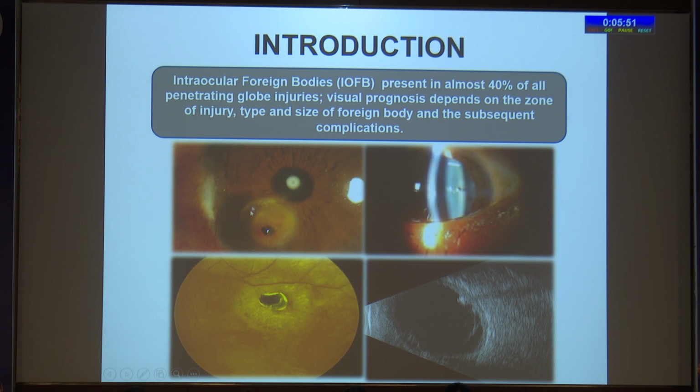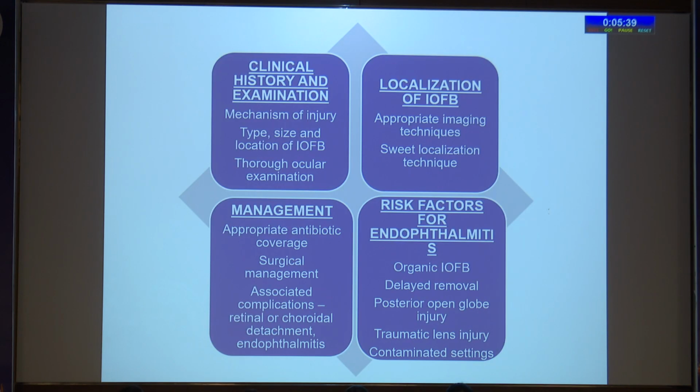This is a corneal IOFB, this is a lenticular IOFB, and this is an intraocular foreign body lying on the retina. And here is a USG-B scan showing associated retinal detachment. The clinical history and examination in these patients is very important. Localization of IOFB is usually done using appropriate imaging techniques.